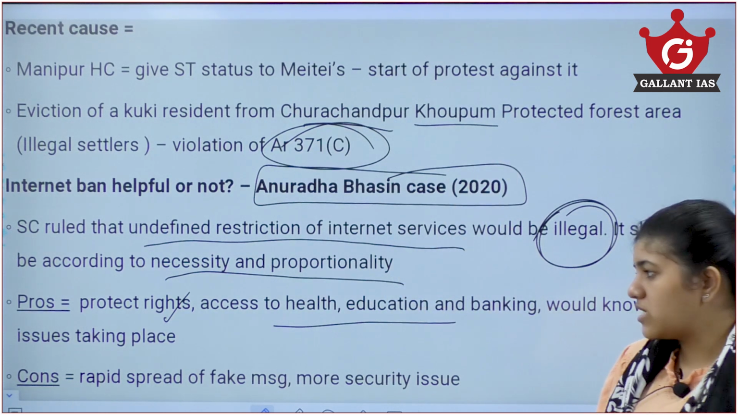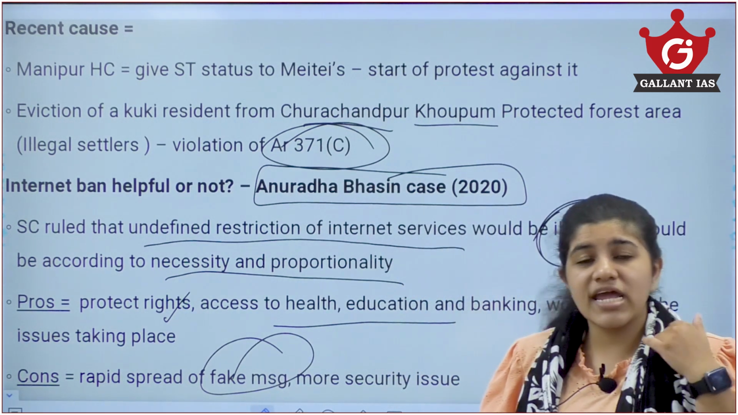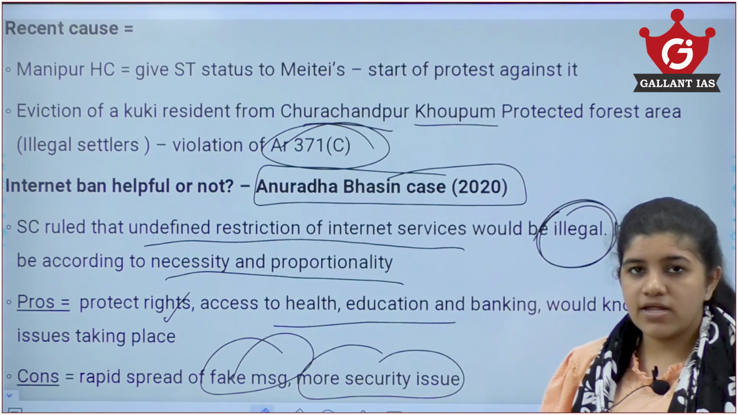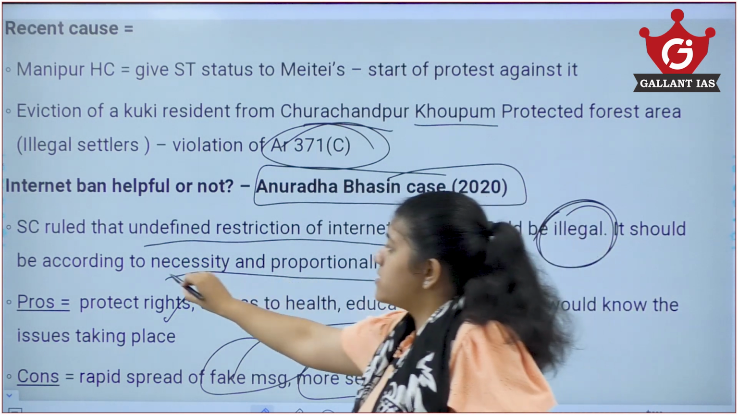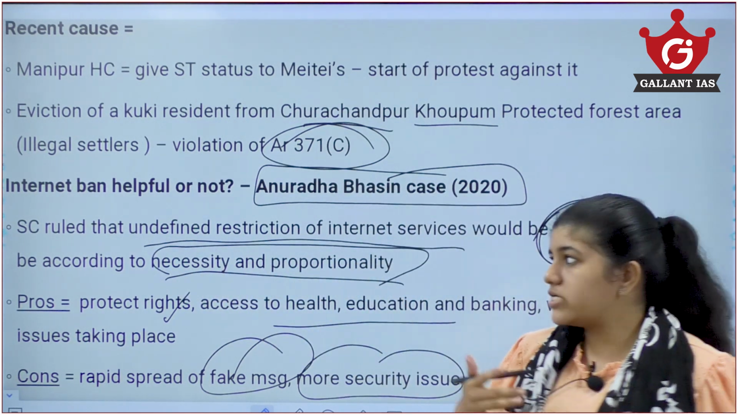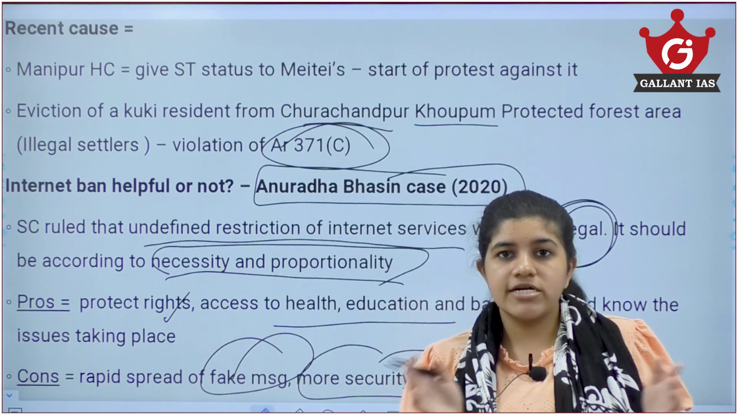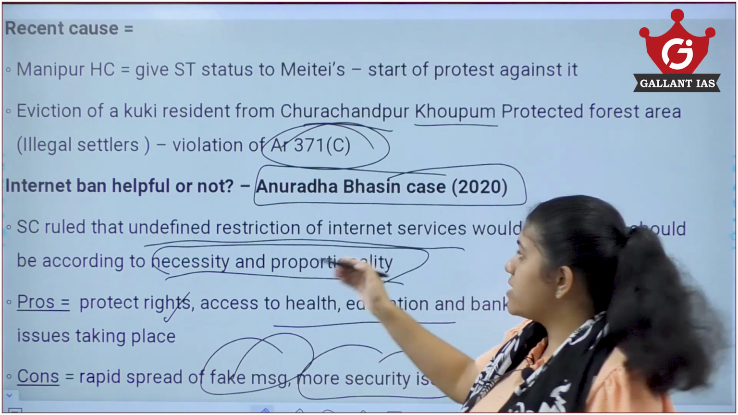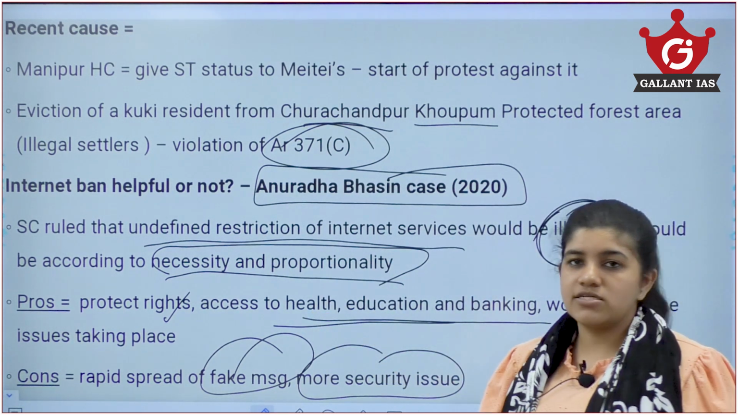But there are cons as well. It would lead to the spread of fake messages, and it could create more national security issues, threatening the integrity and sovereignty of India. So, an internet ban should be imposed only when necessary and in proportion. They could restrict to other measures like a partial app ban, where only messaging apps like Messenger, Telegram, etc. are banned. The rest of the internet could be given, so it doesn't restrict the health, education and banking sectors of that place as well.